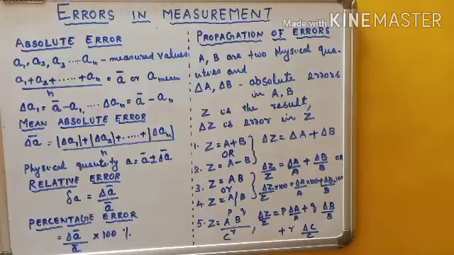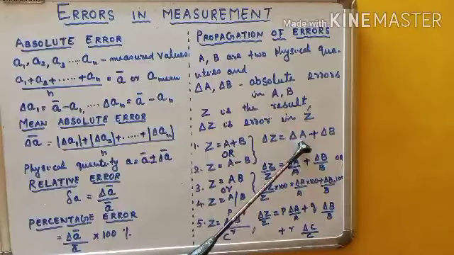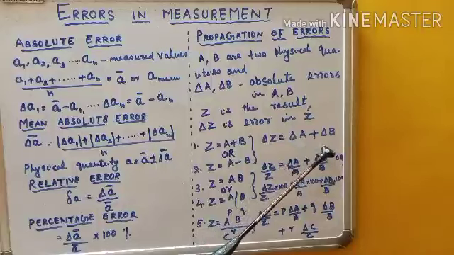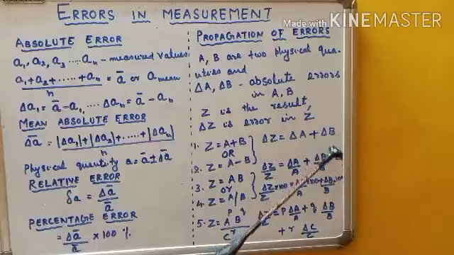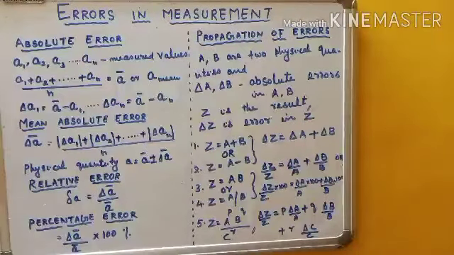Then what about the error in the result? The general rule is this. Children, up to last year the derivation part was there. This year the derivation is not there, you only have to study the formula, so it's easy for you. The absolute error in the result delta Z is equal to the absolute error in the first quantity plus the absolute error in the second quantity.